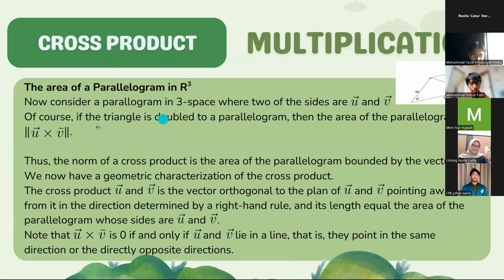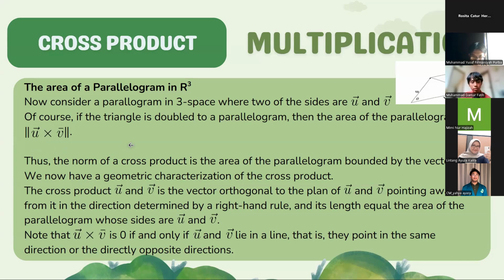Of course, if the triangle is half of a parallelogram, then the area of the parallelogram is the magnitude of the cross product of vector u and vector v. Thus, the norm of the cross product is the area of the parallelogram bounded by the vectors. We now have a geometric characterization of the cross product.